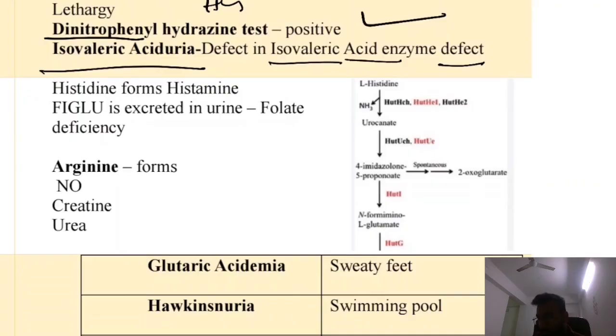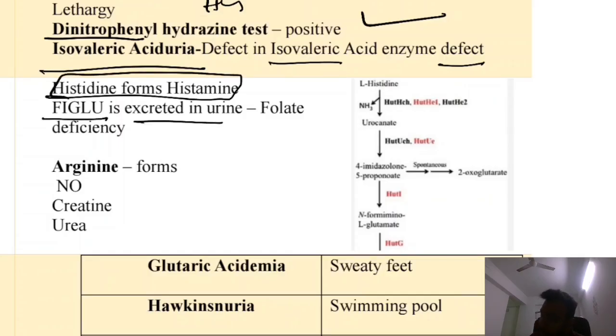Now histidine. Histidine is converted to histamine. We need not know the entire sequence. Histidine forms histamine, and FIGLU is excreted in urine because of folate deficiency. Just remember these two things. No need to go into detail or remember the entire reaction.